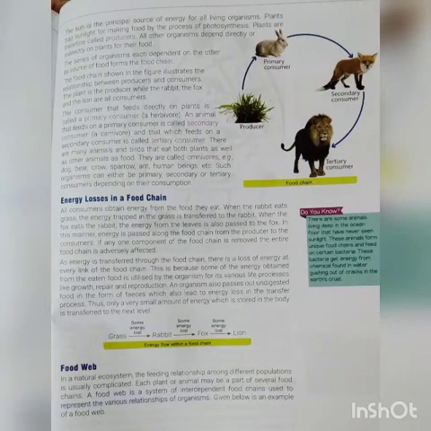Okay students, now the next topic is the energy loss in the food chain. As we know, all consumers get their energy from the food after eating it. So when a rabbit eats the grass, it traps the energy which is present in the grass. Now if the fox eats the rabbit, then whatever energy has been derived by the rabbit from the plants will get passed to the fox. So in this way, energy gets transferred from one animal to another.